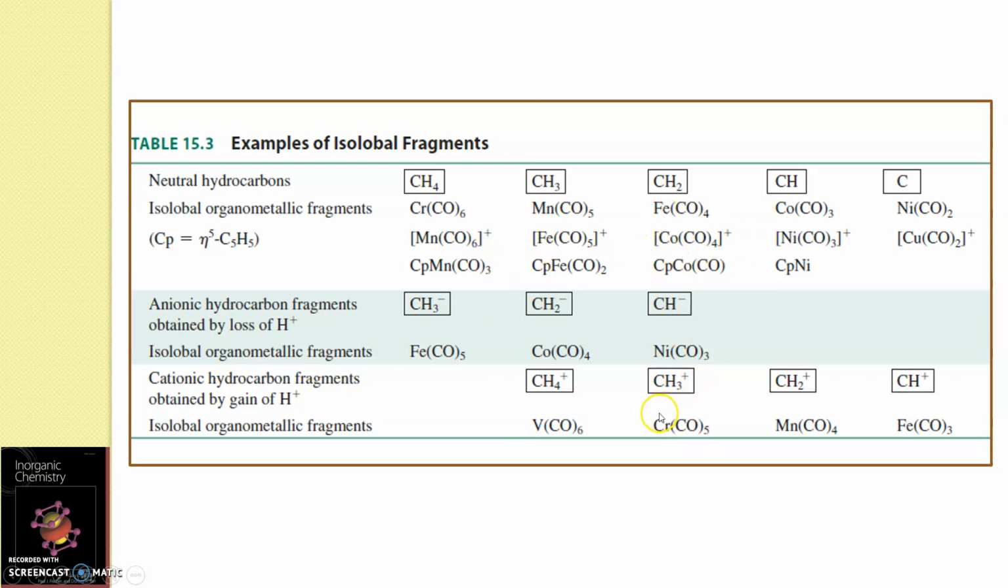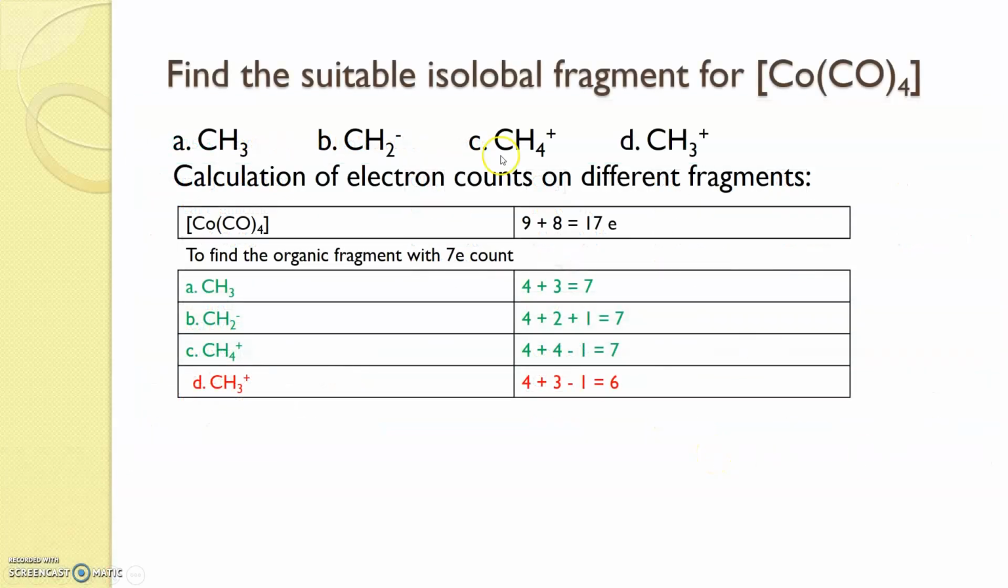So like that, even though the number of electrons is the same, I want you to understand that Cr(CO)5 can never be isolobal with Ni(CO)3. So based on this, we will do a tricky problem. Find a suitable isolobal fragment for Co(CO)4. Here the options given are CH3, CH2 minus, CH4 plus, and CH3 plus.